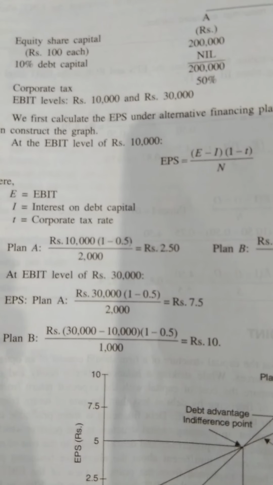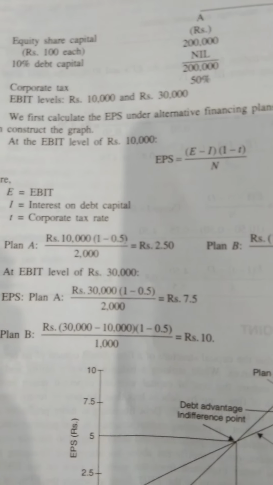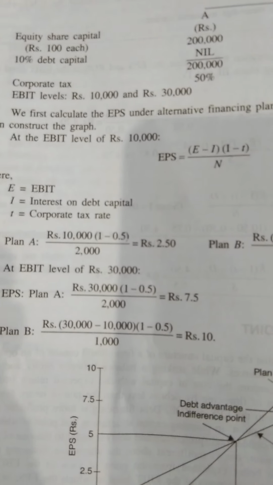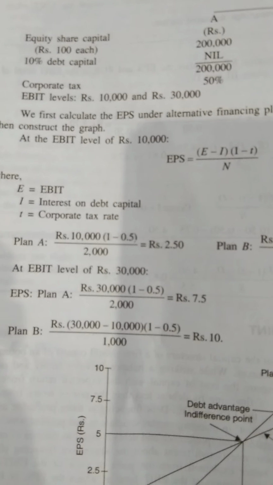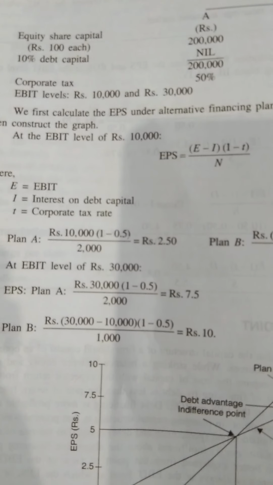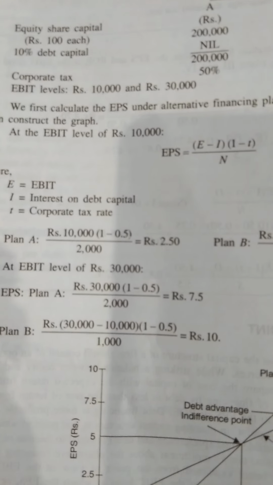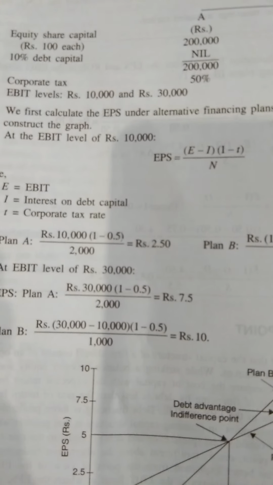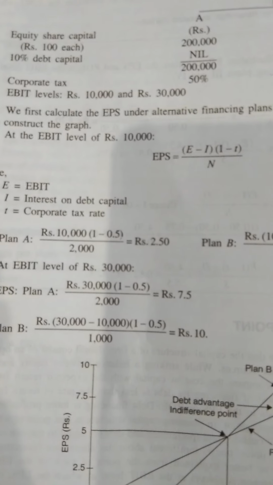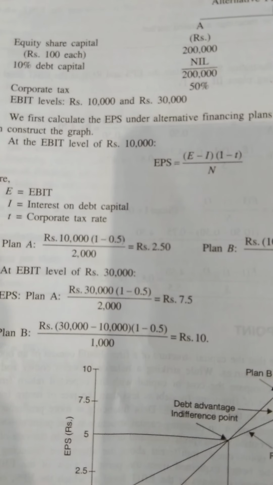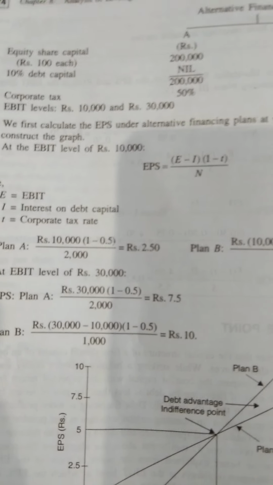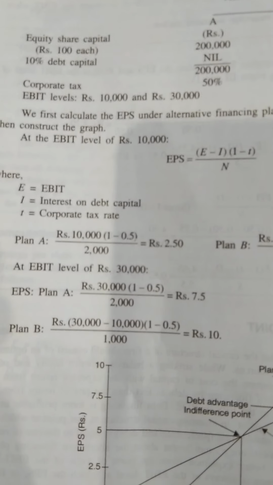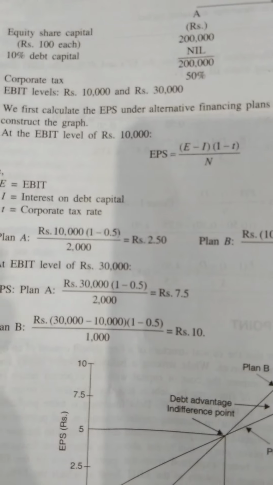That is, the earnings is equivalent to EBIT 10,000, times 1 minus 0.5 because the tax rate is 50%, in arithmetic it is 0.5, and divided by 2000. Why is it 2000? 2 lakh divided by 100. Look at the question, equity share capital value is 2 lakh and the per share value is 100. That's why the number of equity shares comes to 2000. Then the EPS is 2.50.